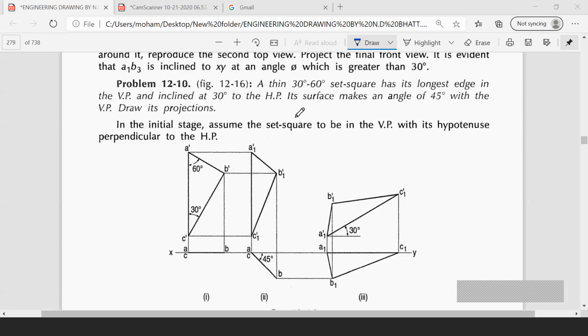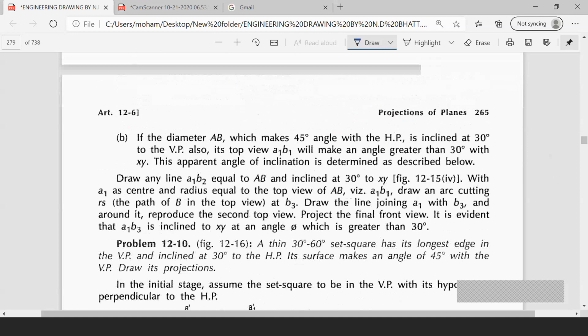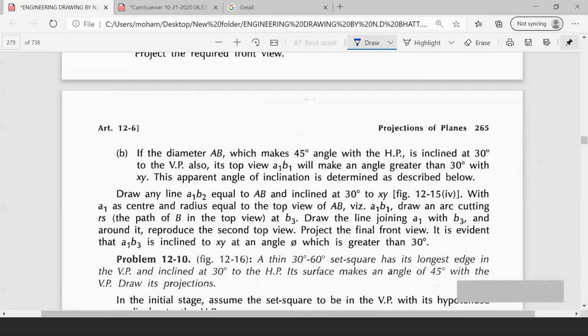Understand? He is saying that the set square is in VP and inclined at 30 degrees to HP. First inclination he has given as inclined at 30 degrees to HP, means we need to draw the inclination 30 degrees in VP. Its surface makes an angle of 45 degrees to VP, means you have to draw in HP. Come on, listen here. Is it clear? The question is saying that the set square has its longest edge in the VP, means we will draw the set square in the VP first.